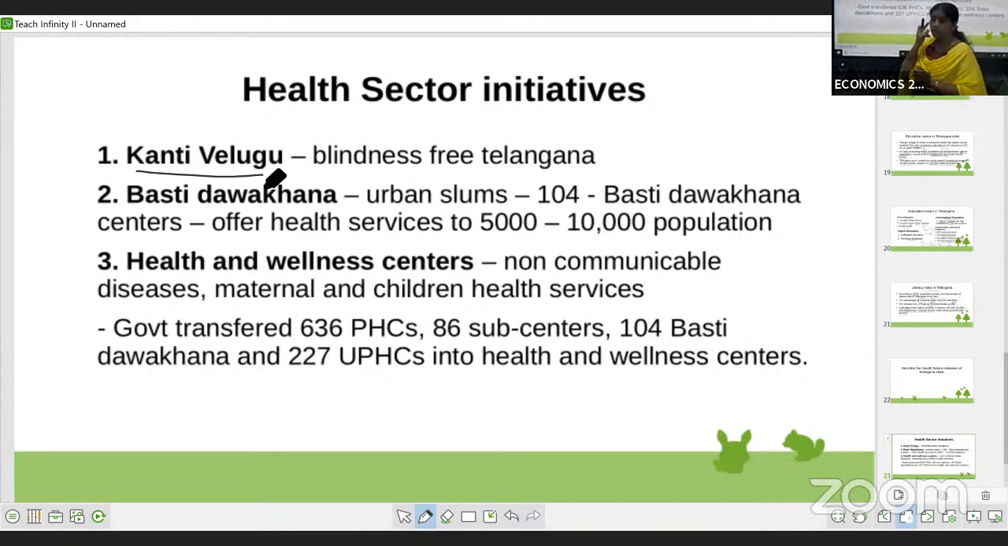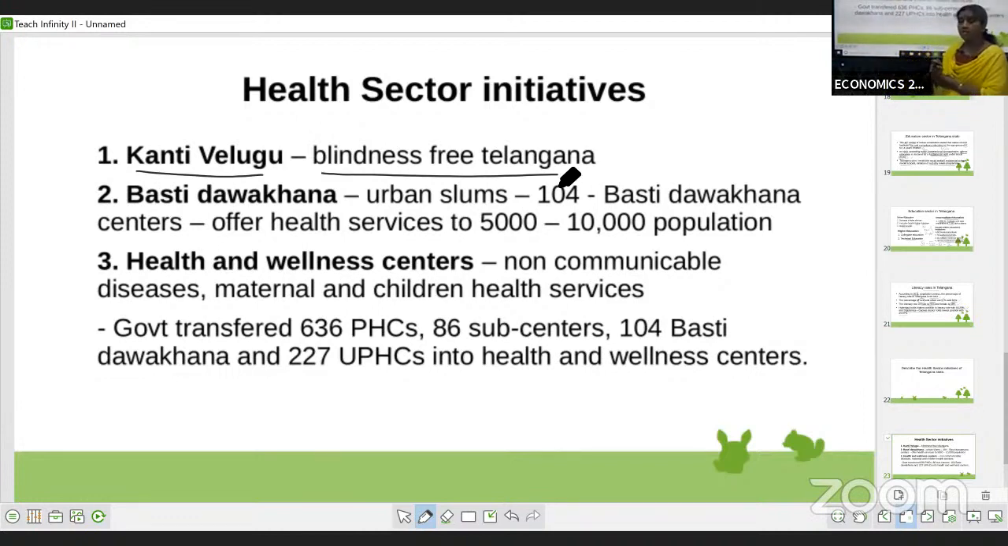Kanti means the protection of the eye. The first program under the health initiative programs, Kanti Velugu, relates to eye protection, and the Telangana government has introduced this program. Why has the Telangana government introduced it? They want to make Telangana a blindness-free Telangana. For that reason, they introduced this Kanti Velugu program.